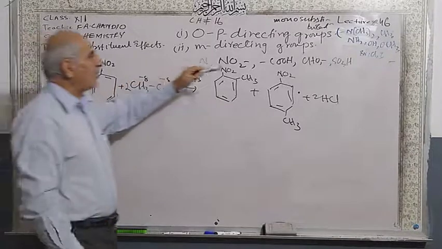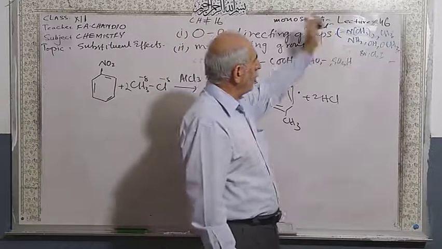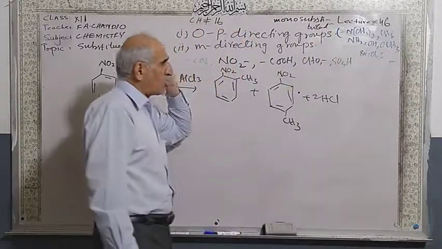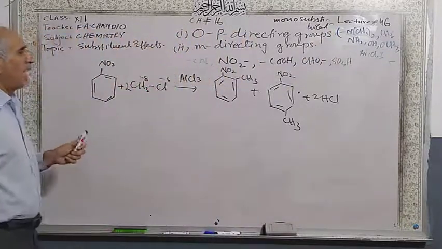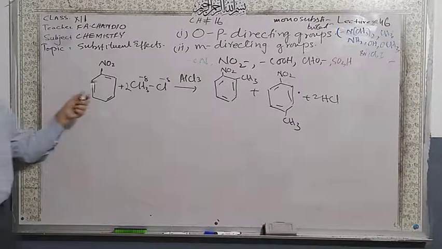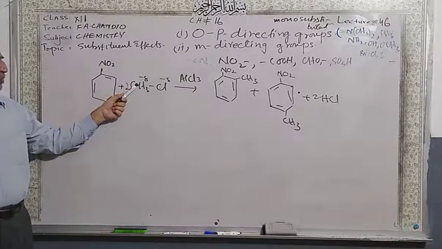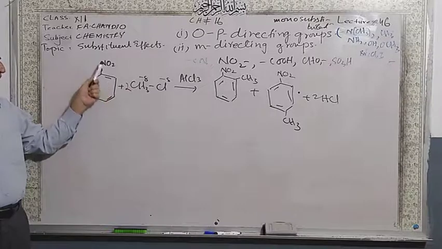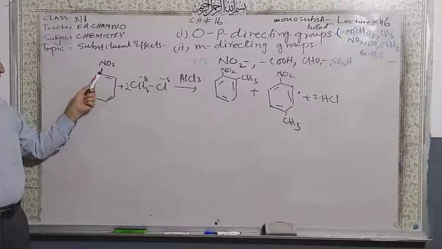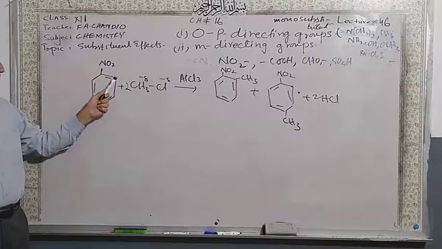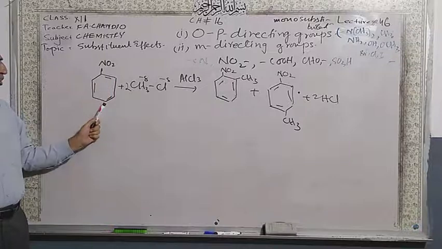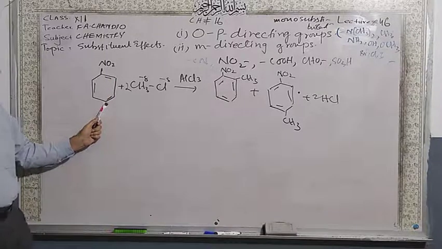Any group, OH group, alkyl group, OCH3 group, amine group, halogen group, when an electrophile attacks and another group is already present here, they attack at the ortho position as well as the para position.